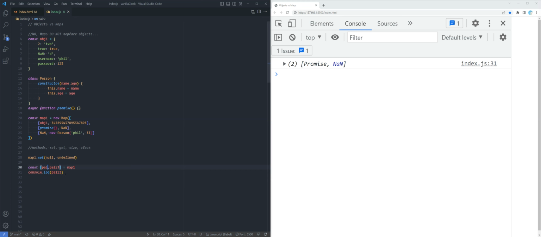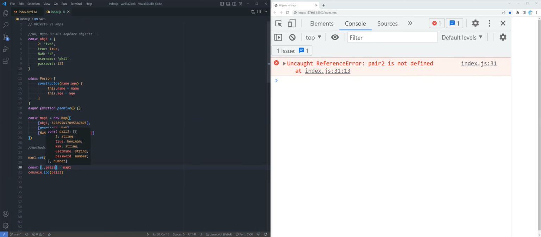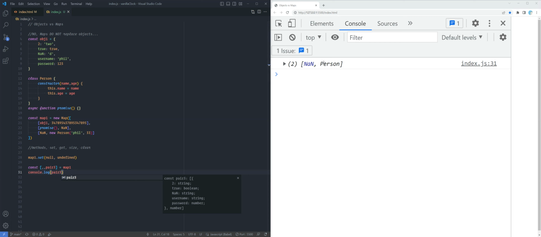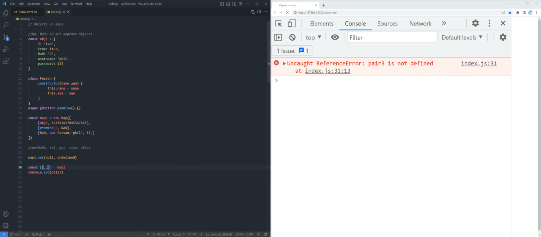Remember, you can separate them by commas. So let's call this pair 3. See? And you still get that. If you just want to destructure something on the inside, right, you can do something like this. Returns undefined. Oh, it should be one less comma. See? And it returns the string as well.